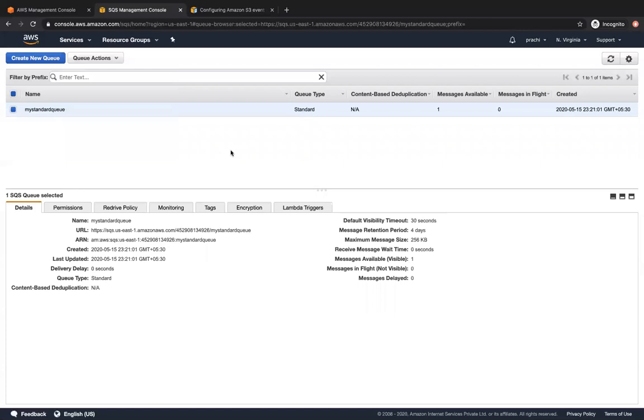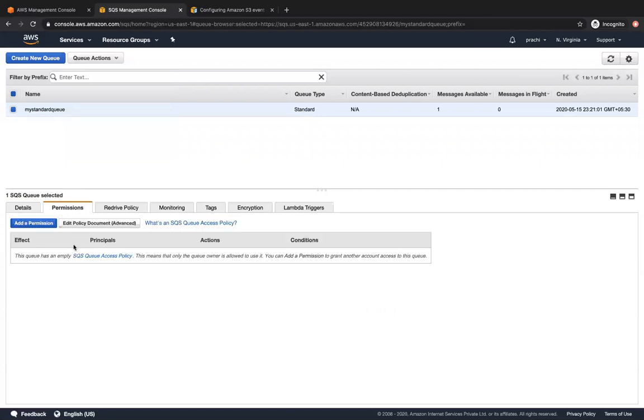So other than these configurations, you do have permissions on the bottom. So this is something that we are going to look at. Like how we had S3 bucket policy, which is a resource-based policy, how we had SNS topic policy, which is a resource-based policy. Similar to that, we have an SQS queue policy, which is also a resource-based policy. So we are going to go ahead and do one such scenario today, wherein we are going to upload a file to S3, and then automatically we are going to get that notification onto an SQS queue, and we are going to look at the message over here, right?